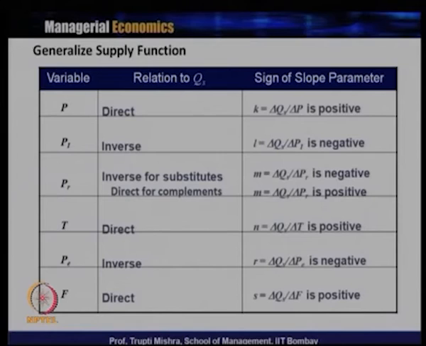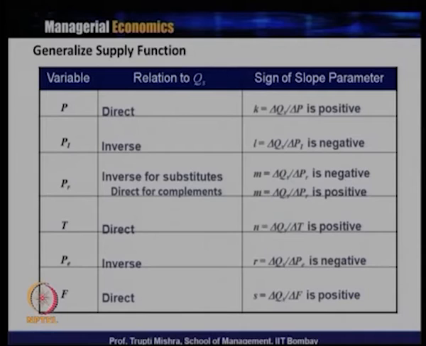Now we see how all the factors that influence supply are related with supply. The first variable is P, the price of the product, directly related to quantity supplied, and the value of the slope parameter del Qs by del P is positive. Input price is inversely related with the quantity supplied. The value of the slope parameter del Qs by del P is negative because there is an inverse relationship between the input price and the quantity supplied.